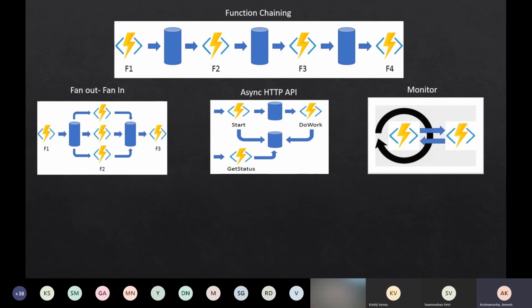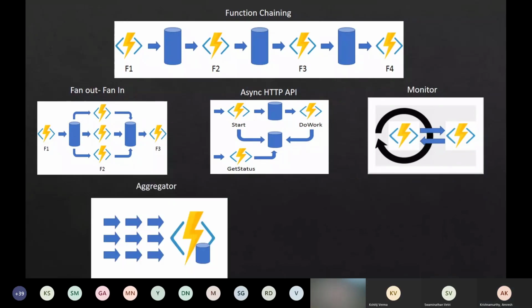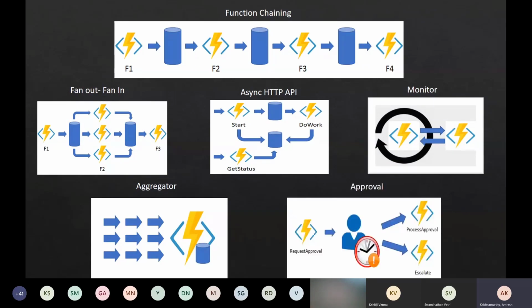But in the other way, if you want to let your system know that once I've completed, I don't want to follow the polling pattern. Instead, I want to let the caller know that I've completed. Then we can go for something like a monitor pattern. We also have the aggregator, so we can think of a use case like IoT devices, right, which is going to give a burst of events at a given second. And if you want somebody to be watchful of all these events and do some aggregation of all their output, we can use this pattern too.